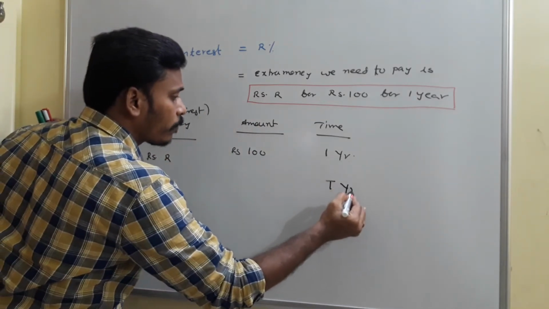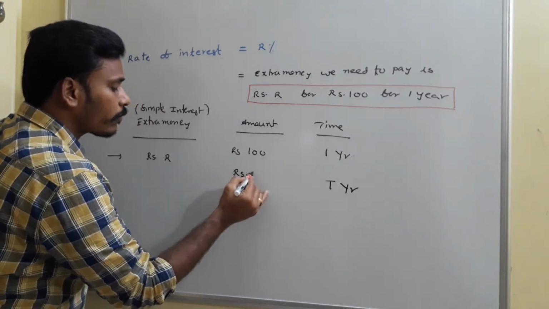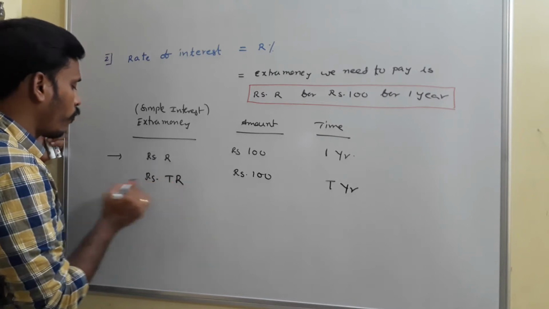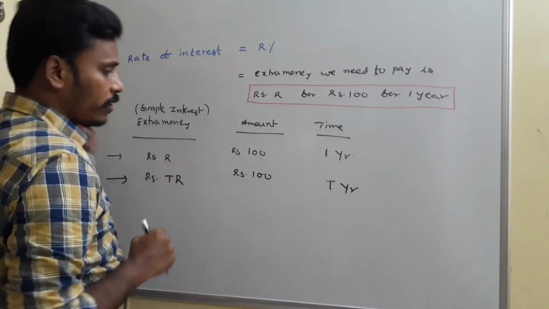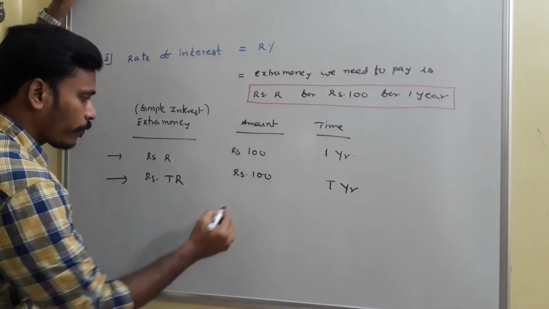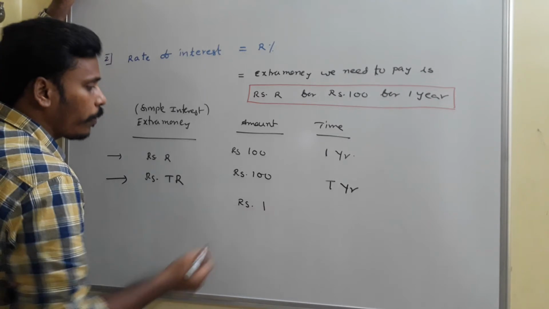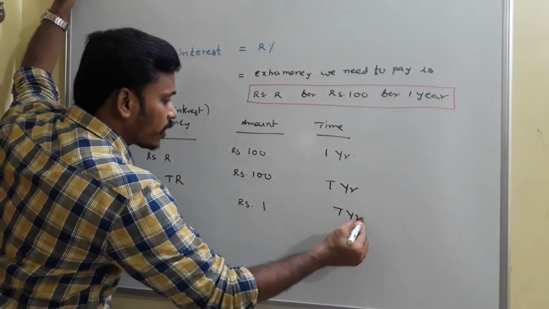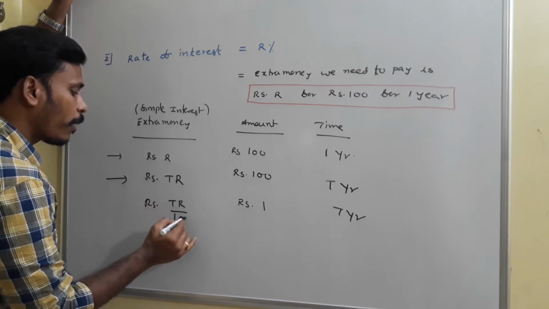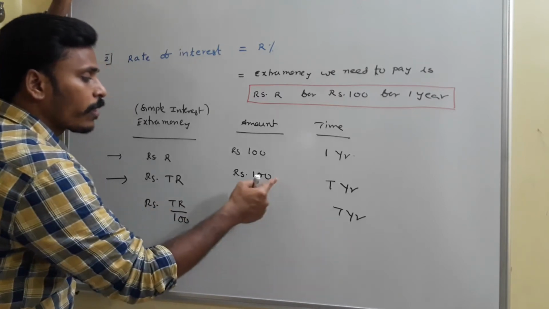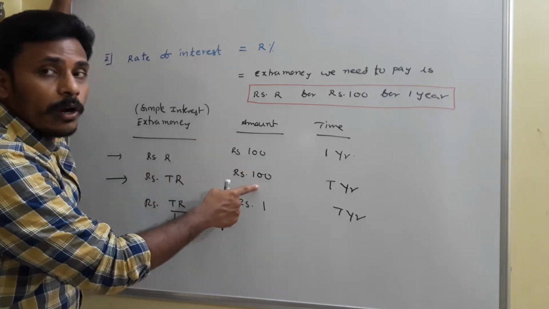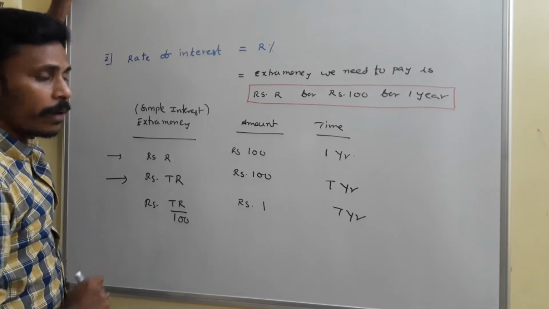With the same discussion, for T years, if I use an amount of 100 rupees, I need to pay an extra money of T into R rupees for T years. And if you make this 100 rupees as 1, so if you use just 1 rupee for T years, then we need to pay an extra money of TR by 100. Since the time is fixed, if you use 100 rupees, you need to pay TR rupees. If you use only 1 rupee, it is enough to pay TR by 100 rupees.